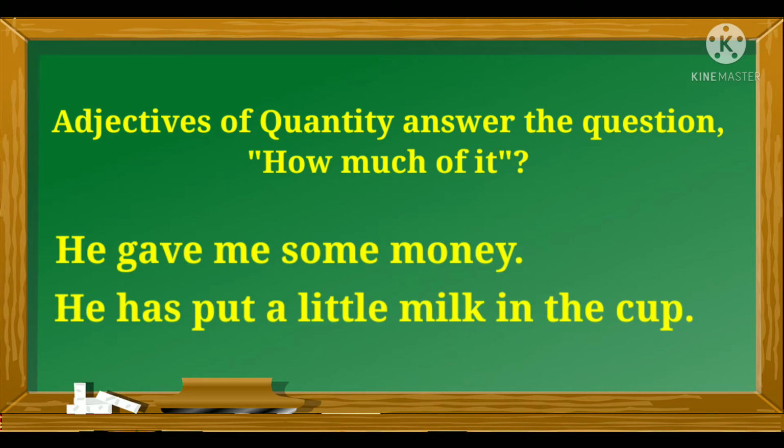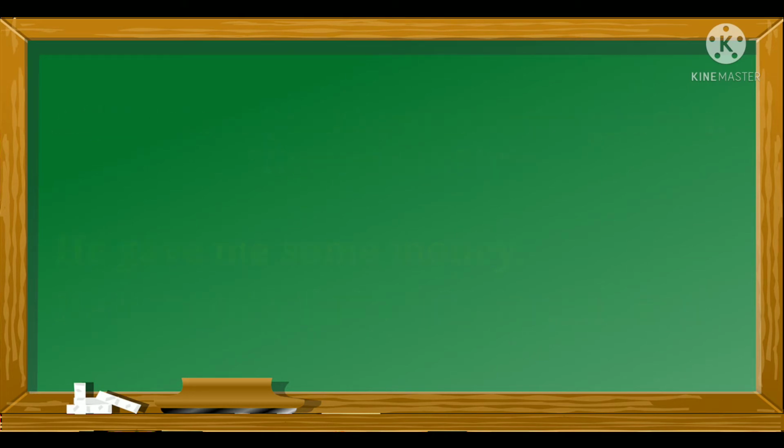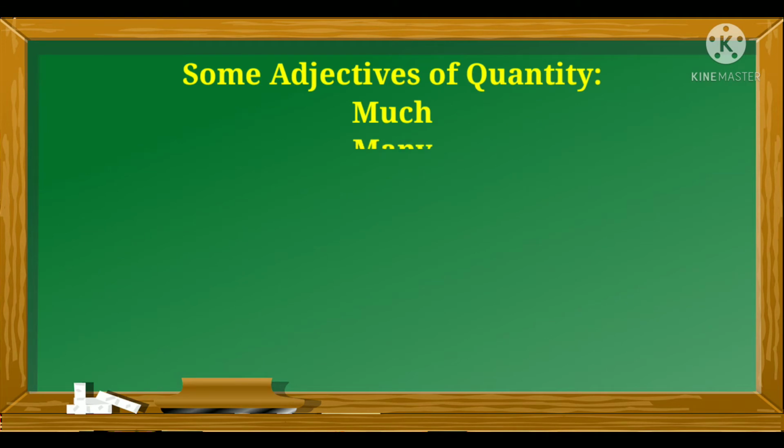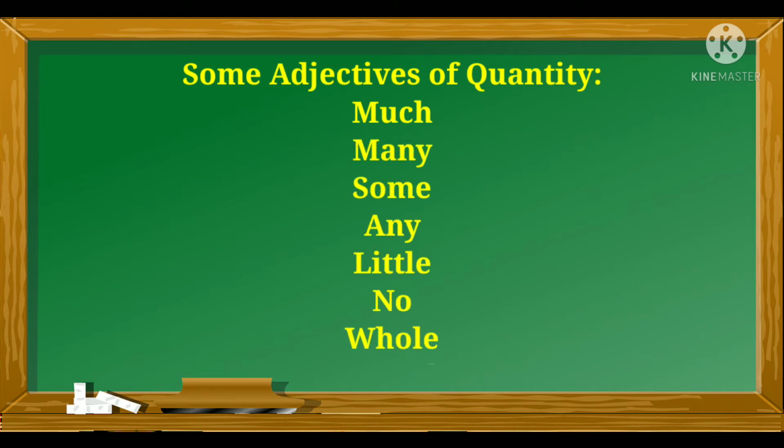So, most of the time we use adjectives of quantity with uncountable nouns. Some of the commonly used adjectives of quantity are much, many, some, any, little, no, whole, and enough. Now let's understand their usage one by one.